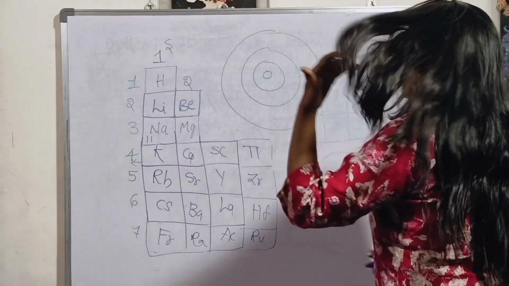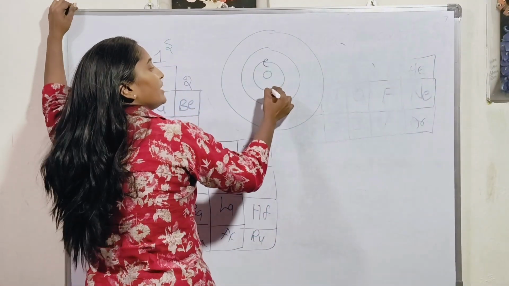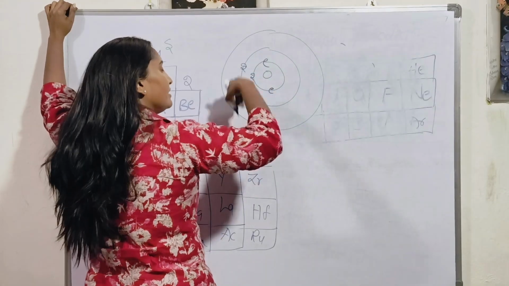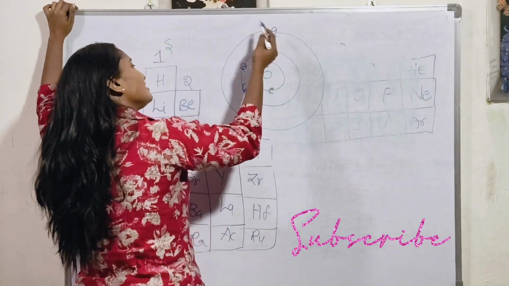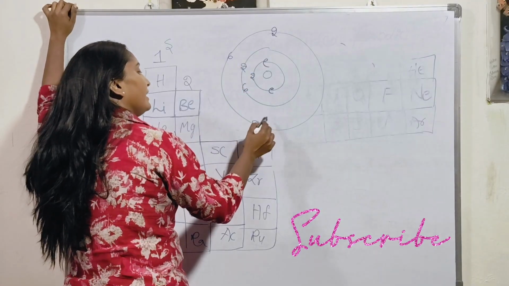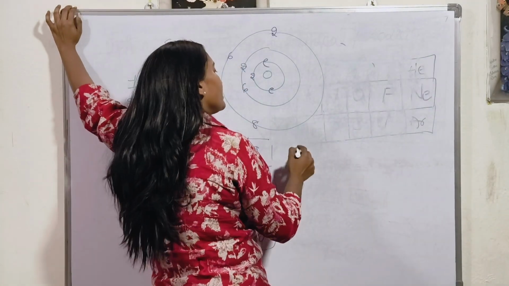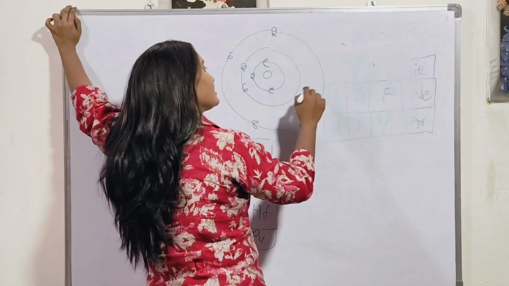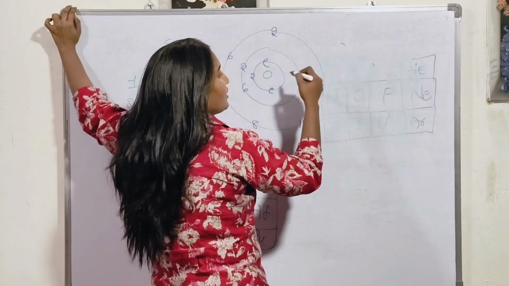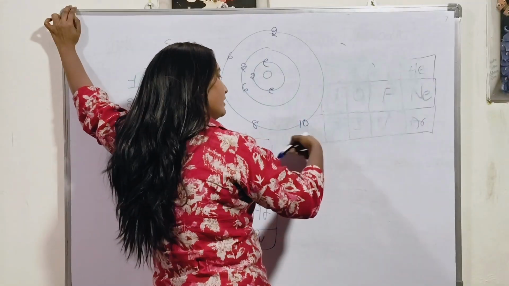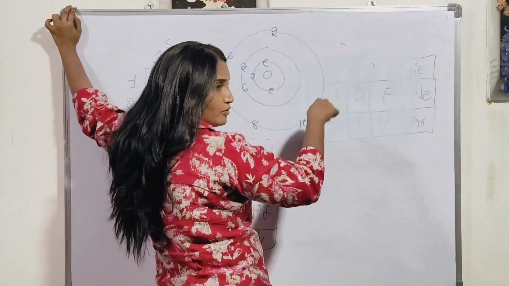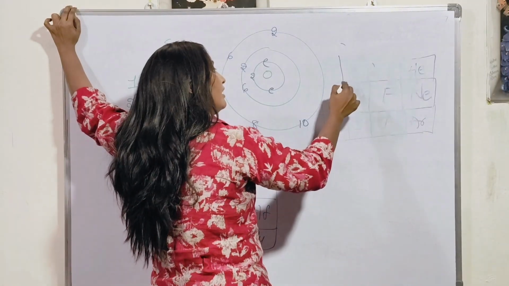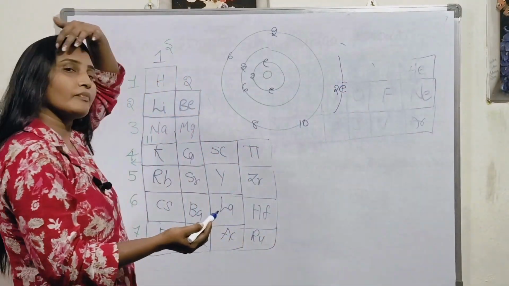See the magic: there are 2 electrons, then 2 and 6 electrons, and ultimately 2, 6, 8 and d electrons are also present, right? Therefore 10. And we have to come again to the S block in the next period. We have to go for the next shell, in the sense that another 2 electrons are adding in another shell, right?